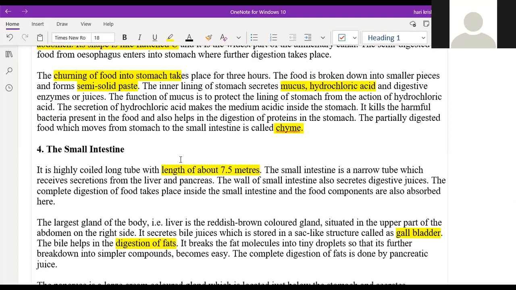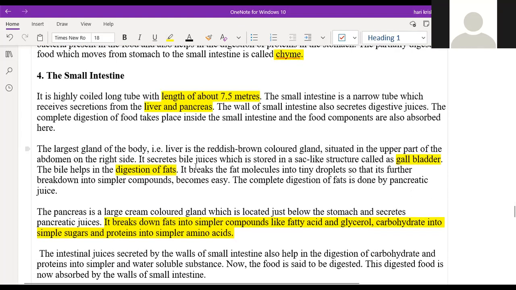It is a narrow tube into which two important juices are secreted. What are those two juices? One comes from the liver, the other from the pancreas. The small intestine is a very important organ in the digestive system, because whatever food we take is completely digested only in the small intestine.